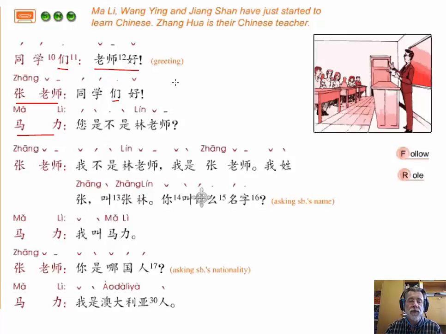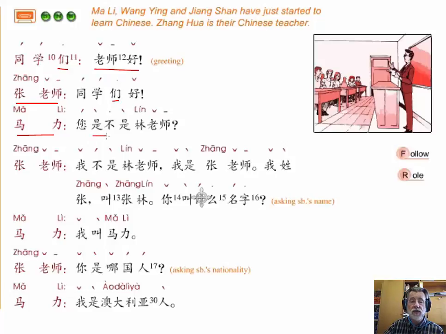They are students. So moving along, we then come to Ma Li, who's one of the students. And Ma Li asks a question. 您是不是林老师? So here you notice it's a question because we have a question mark at the end.